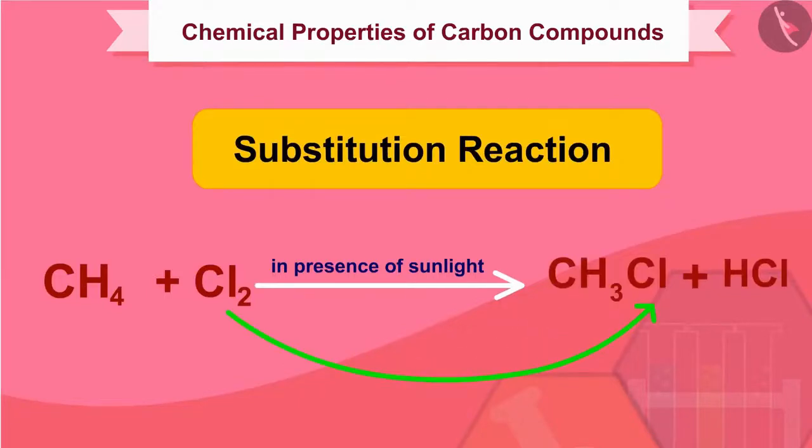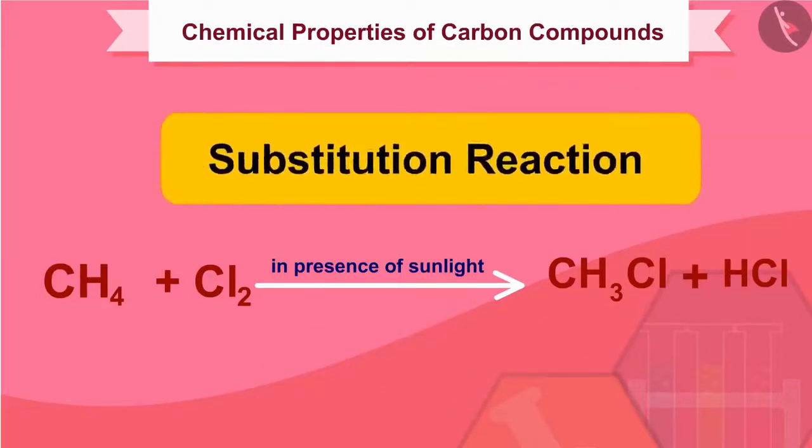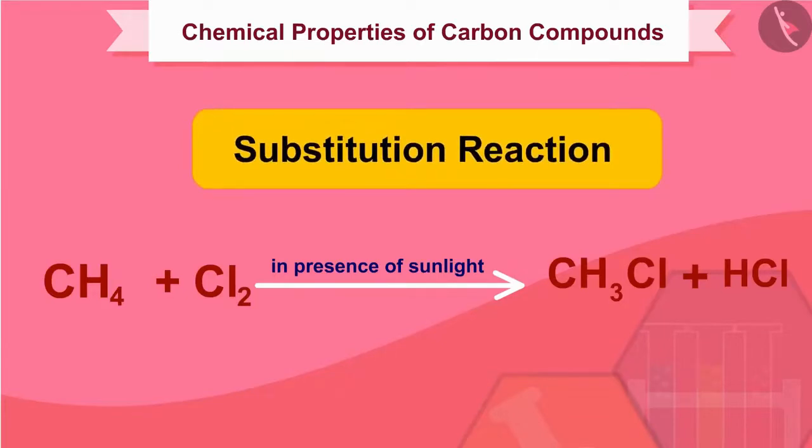Chlorine can replace the hydrogen atoms one by one. It is called a substitution reaction because one type of atom or a group of atoms takes the place of another. A number of products are usually formed with the higher homologues of alkanes.